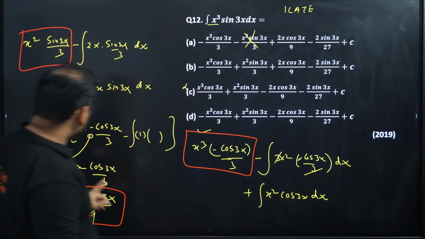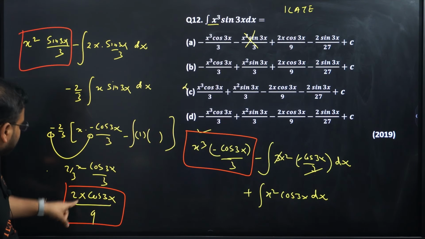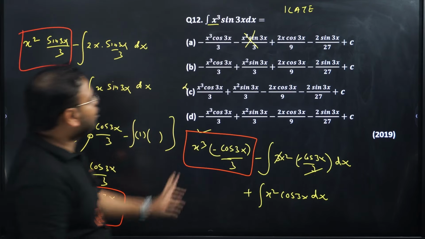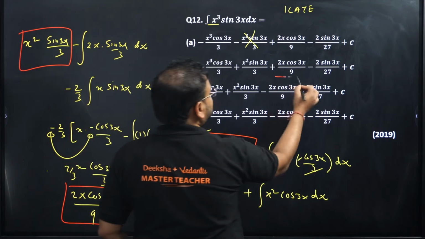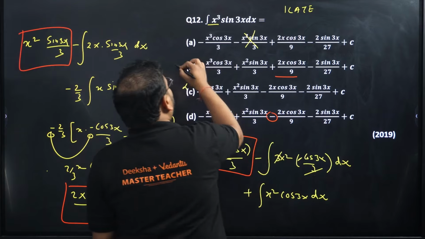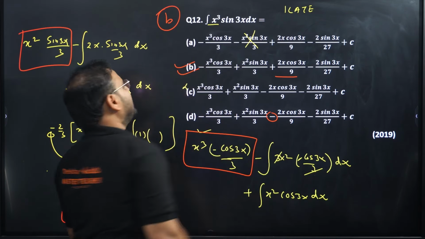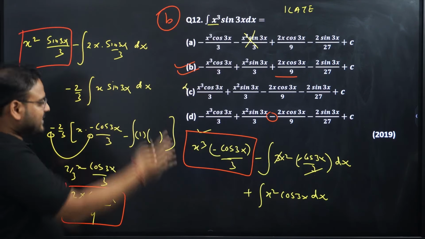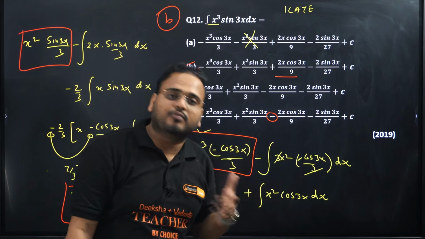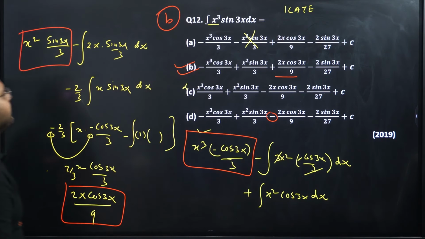Now next, what is this? The sign is going to be plus 2x cos 3x by 9. Only one option has 2x cos 3x by 9. This is plus, this is minus. It means option B is correct. For the 30 to 42nd question, yes, you have to do the steps like this and work smartly to get the result quickly. Okay, 12th is done.